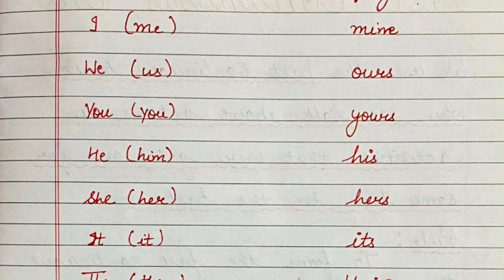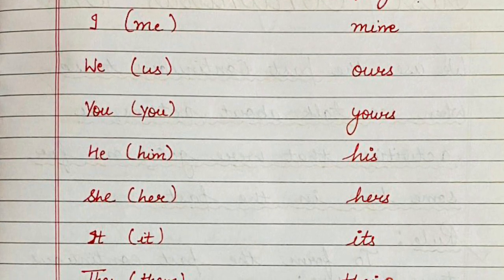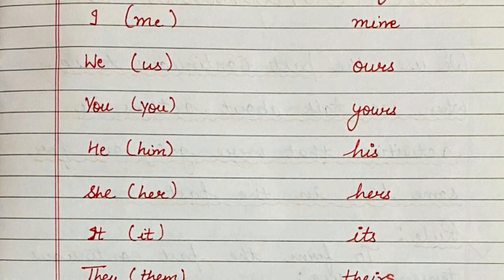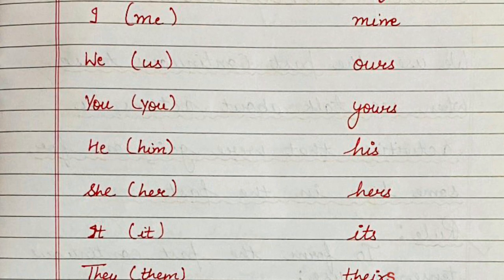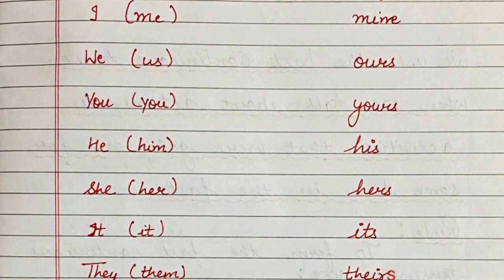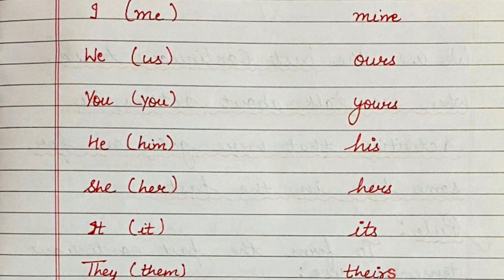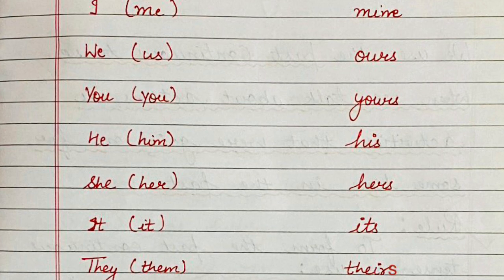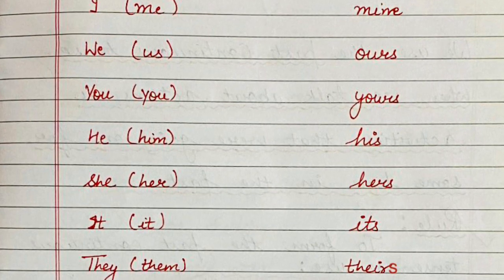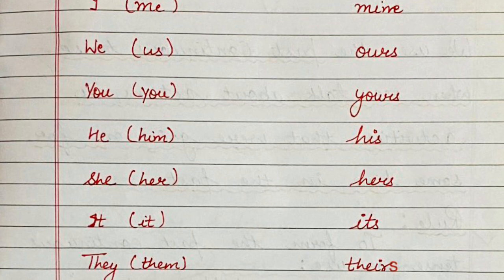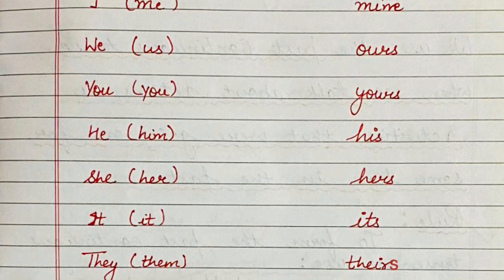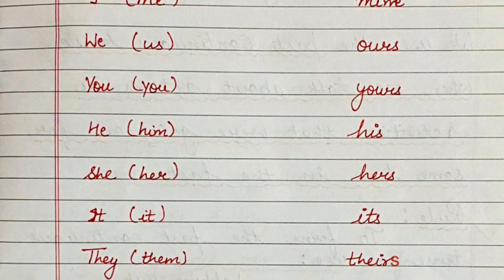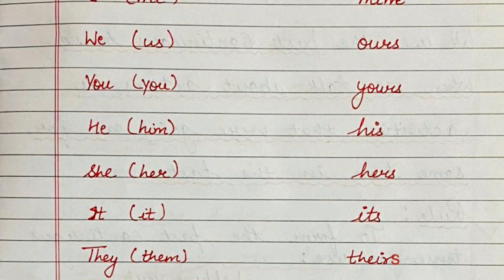Like if in the place of he, a boy's name is there, we will automatically understand we are talking about a boy. And in the place of a girl, if there is a name of a girl, we will automatically understand we are talking about a girl, and we have to use the word hers. So all of these things we have to keep in mind also. If a name is used instead of he, she, theirs or ours, at that time also we can make the sentences or fill the blanks correctly.